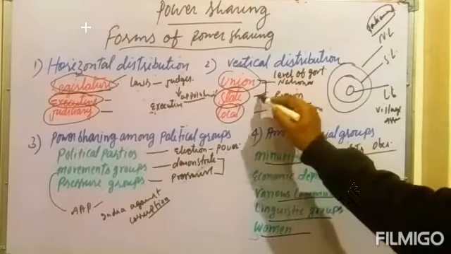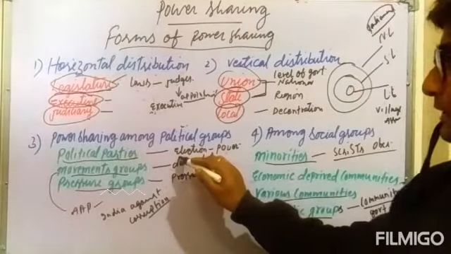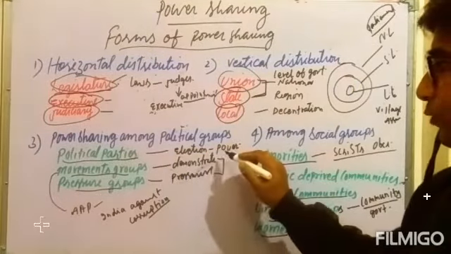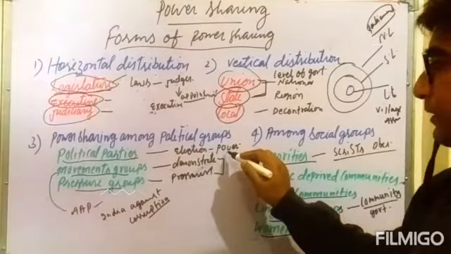Power sharing among the political groups, so it is a kind of political parties, movement groups and pressure groups. They come into power through the election and hold the power according to the majority they gain, and they run the country, make the laws for the entire country or the state in any kind of way.